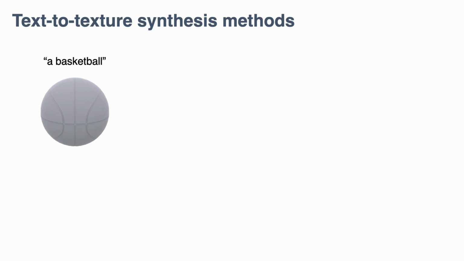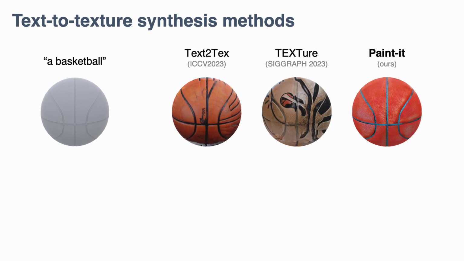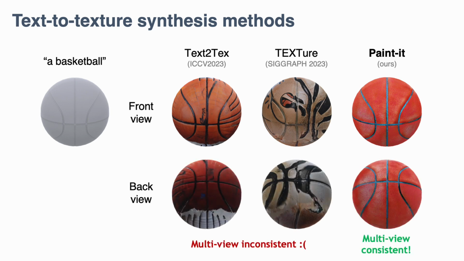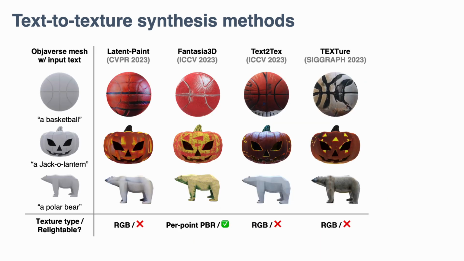There were some prior works that tackle similar tasks, where they synthesize RGB colors using diffusion model-based image inpainting. The results might look reasonable, but the iterative image inpainting leads to undesired artifacts, where multi-view inconsistent textures are synthesized. Furthermore, most existing works focus on synthesizing RGB textures, limiting their practical applications such as mesh relighting.